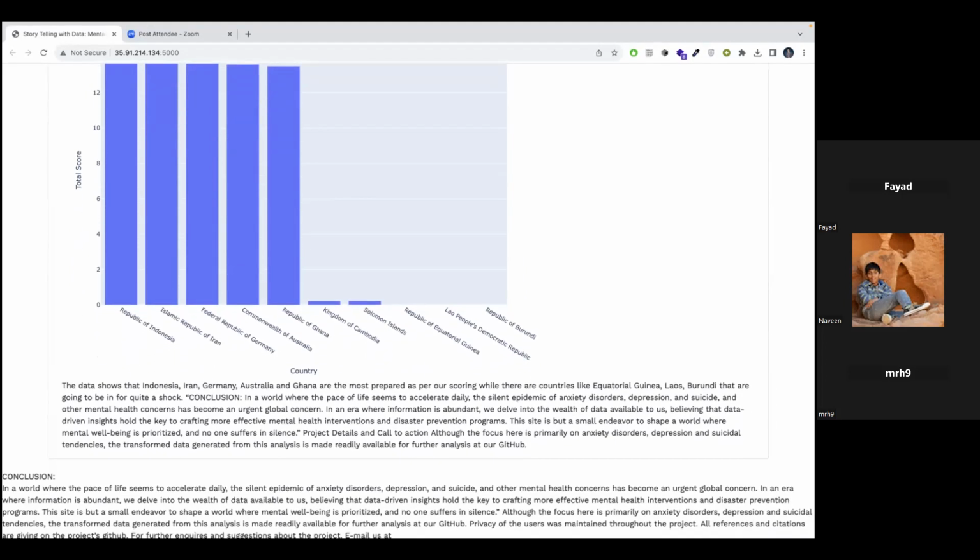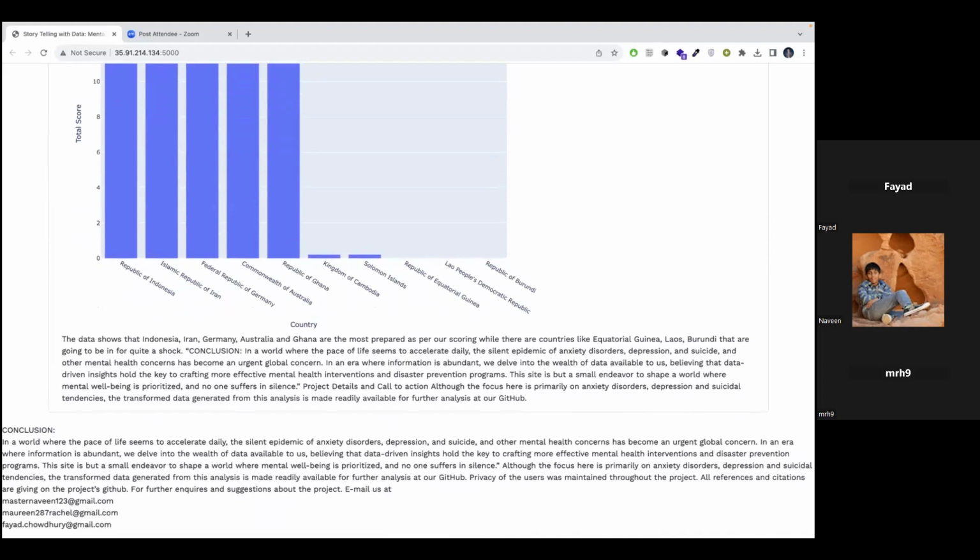We understand that in a world where the pace of life seems to accelerate daily, the silent epidemic of these mental health problems is growing to be an urgent global concern. We present our analysis of a certain few mental health concerns on this site here, but we understand that the mental health field is a very expansive field, and this analysis should be expanded to other mental health concerns as well. Given enough data, we will be able to incorporate that into our project, and hopefully this will turn this website into a comprehensive resource for NGO and WHO workers who want to tackle mental health problems.